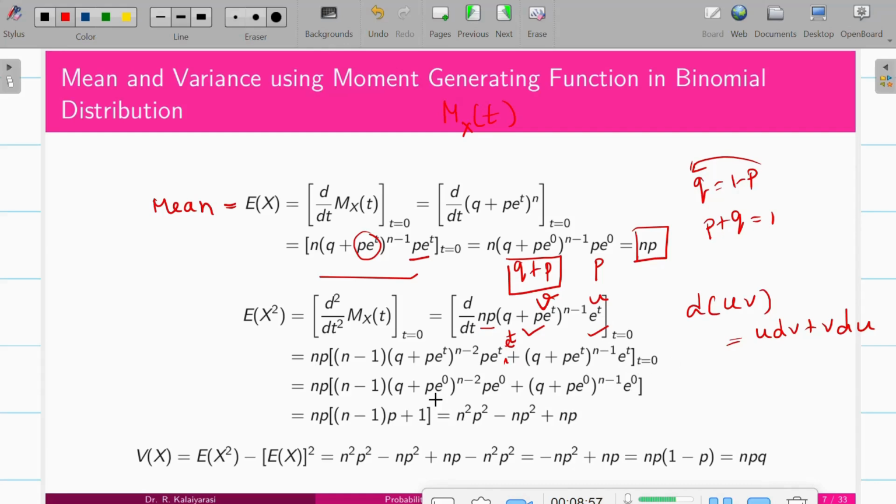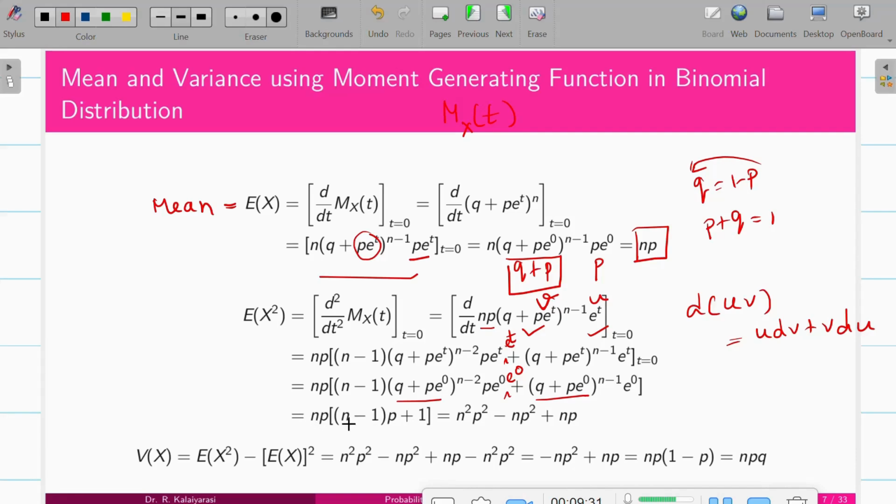Now substitute t equal to 0. So it is np, n minus 1, same everything, with p e power 0 and again e power 0. e power 0 is going to be 1. So it is (q plus p e power 0) power n minus 1 times e power 0. Now on simplification, q plus p is 1, and e power 0 into p is p, plus this is going to be 1 value, as e power 0 is 1. So np times (n minus 1)p plus 1.